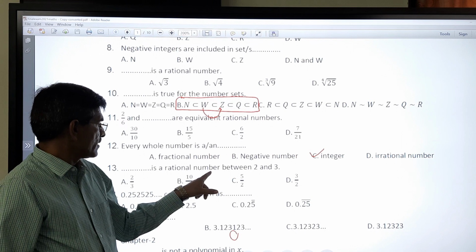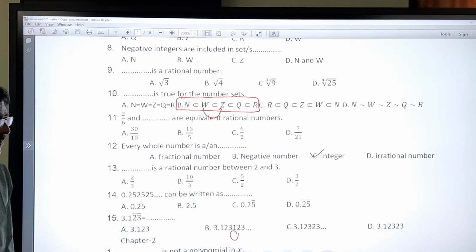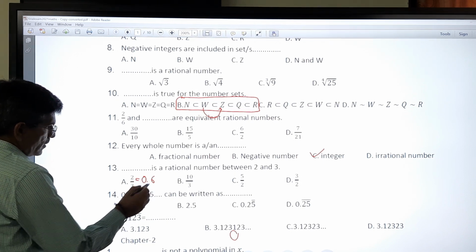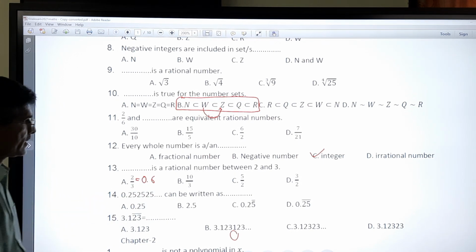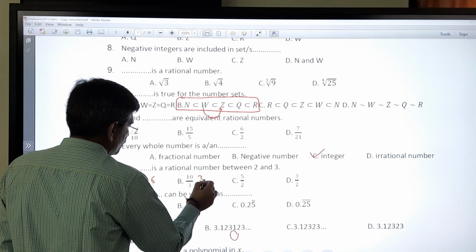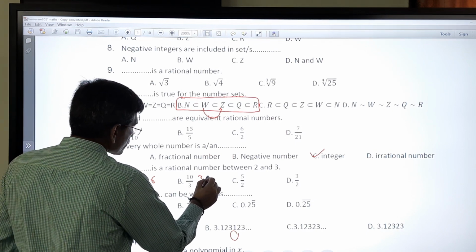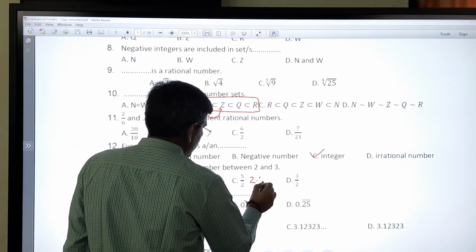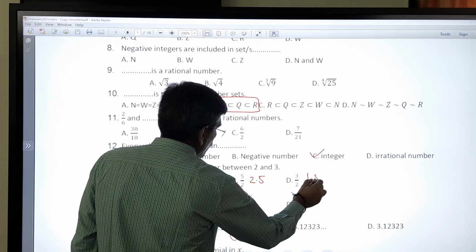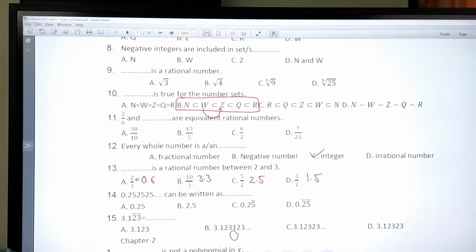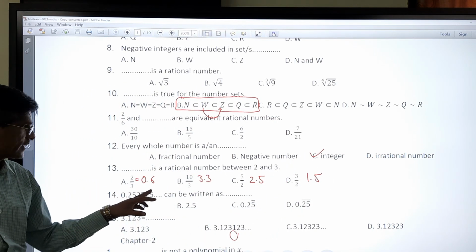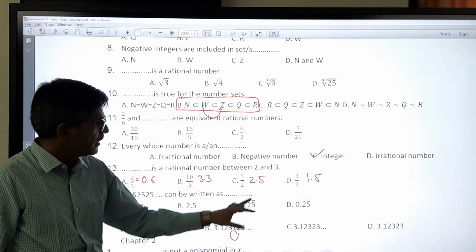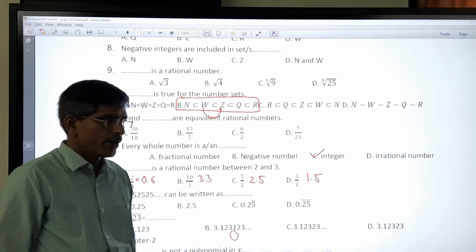Dash is a rational number between 2 and 3. 2 by 3 means 0.6, here 10 by 3 is 3.3, 5 by 2 is 2.5, and 3 by 2 is 1.5.